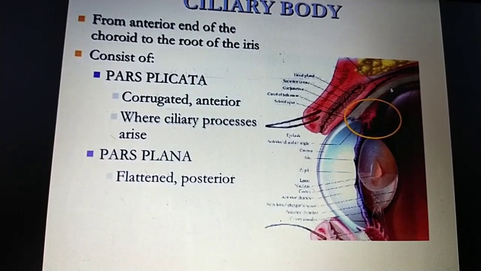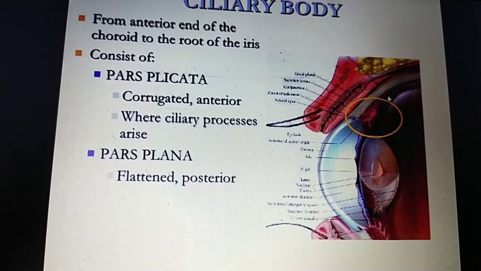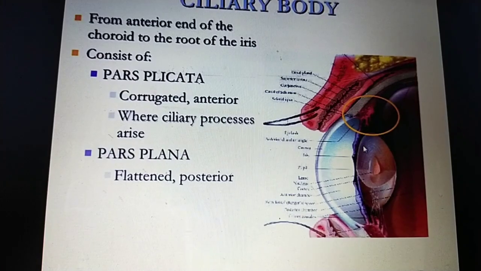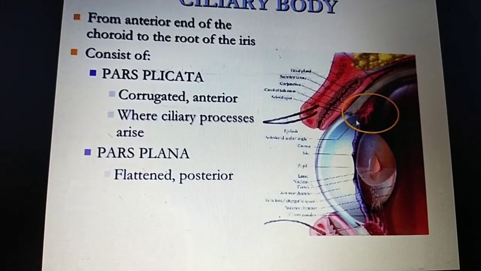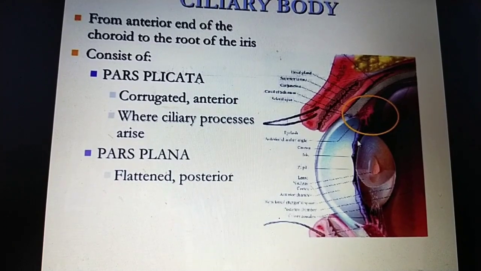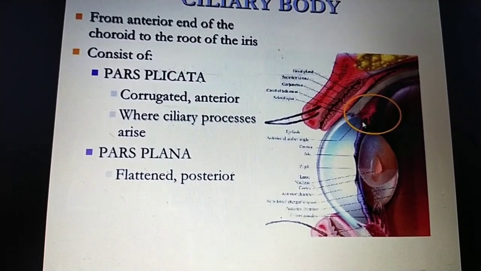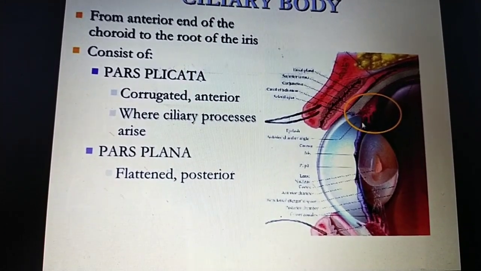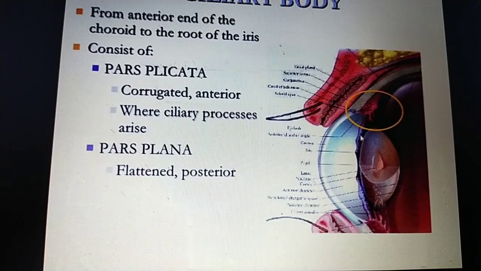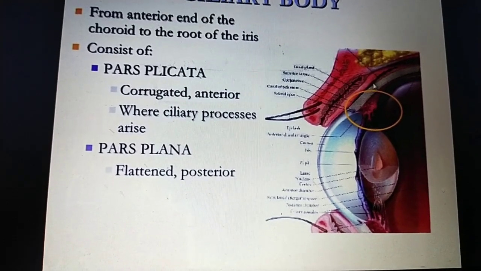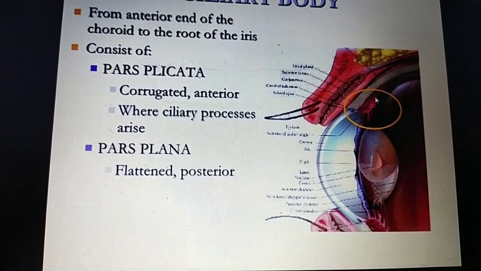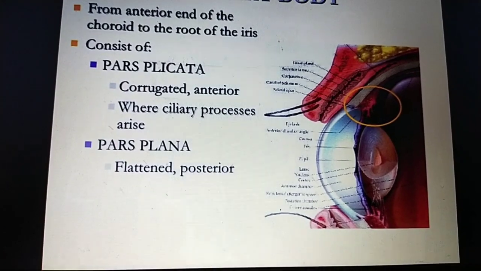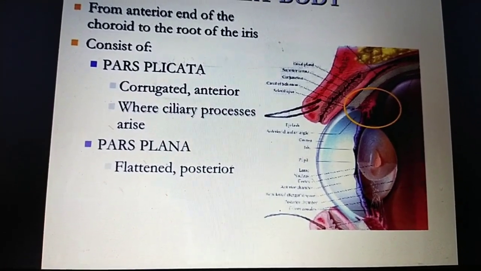The ciliary body runs from the anterior end of the choroid to the iris and consists of pars plicata and pars plana, and only the pars plicata is attached to the iris. These are the processes of the ciliary body, the marginal part towards the lens, which attaches to the iris. Pars plicata is corrugated and anterior, where the ciliary processes arise, and pars plana is flattened and posterior.